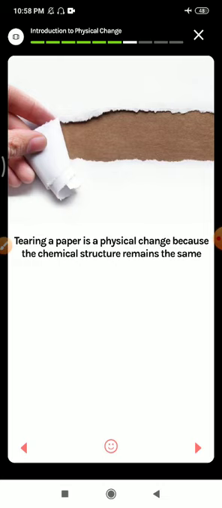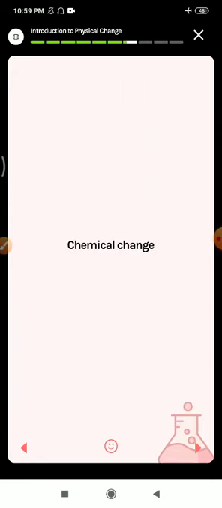Tearing a paper is a physical change because the chemical structure remains the same. So if you tear any paper, that is a physical change, but the chemical composition is the same here. Before tearing the paper, whatever the composition of the paper, that will remain the same after tearing the paper also.